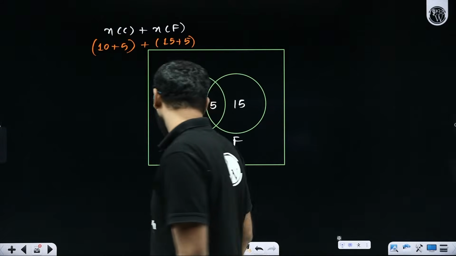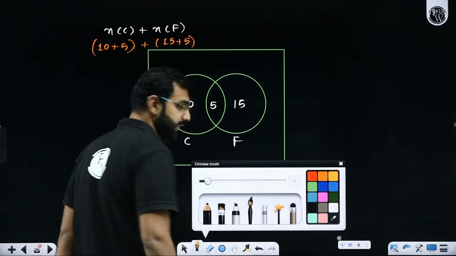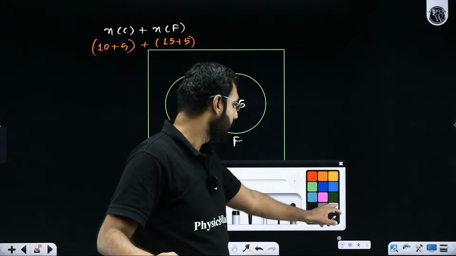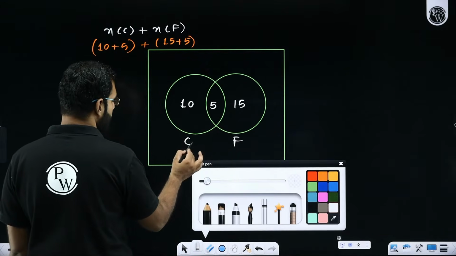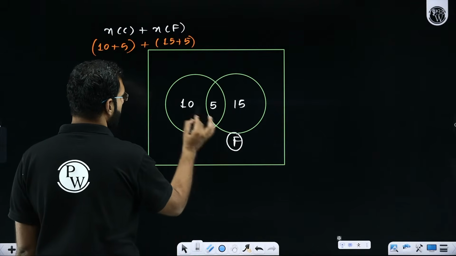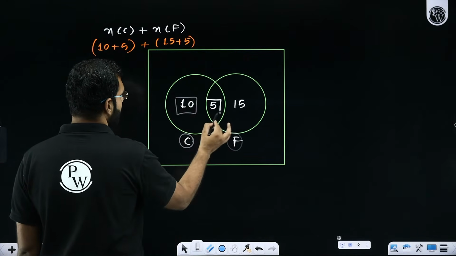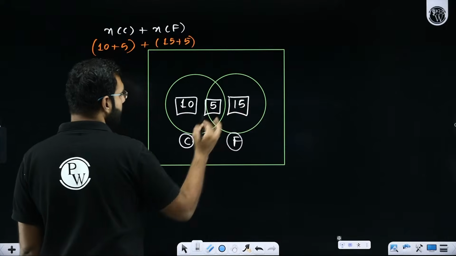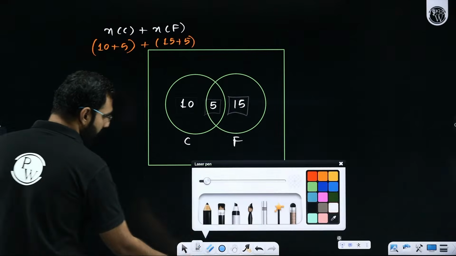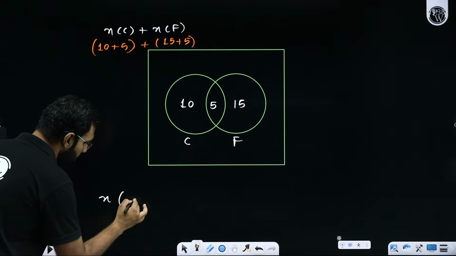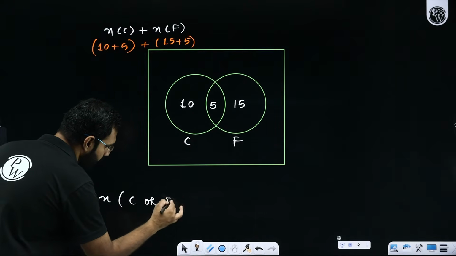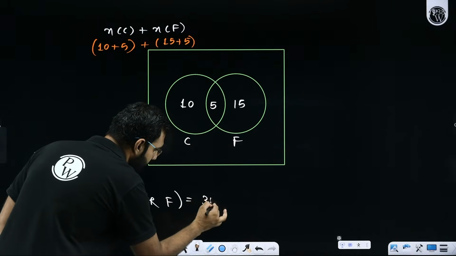Let's calculate it manually. I think we are making a mistake. Can somebody highlight that mistake in the comments? I'll really appreciate it. So total number of people who like either cricket or football are 10 plus 5, 15 plus 15, 30. So if you are asking us to calculate the number of people who like either cricket or football, then I think the answer will be 30.